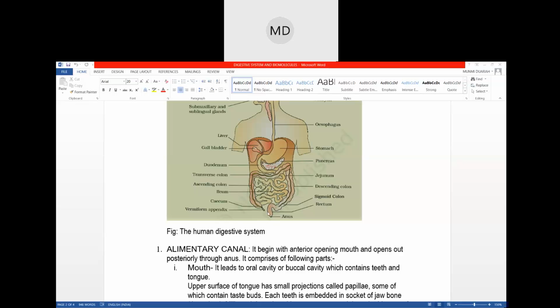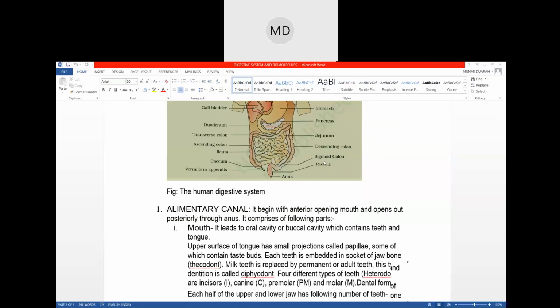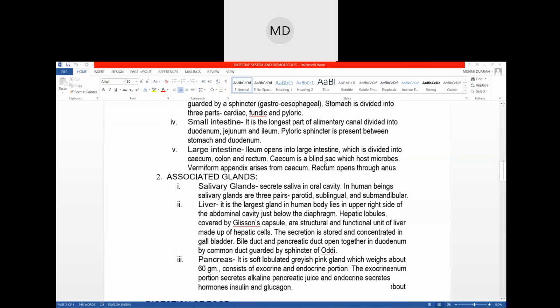Okay, the excreta, or the unwanted stuff, passes to the rectum and anus. The rectum is the part where the unwanted stuff, the excreta, is stored. When the rectum becomes full, the excreta passes out of the anus. Okay, so this is how the process of digestion gets completed, starting from the mouth.